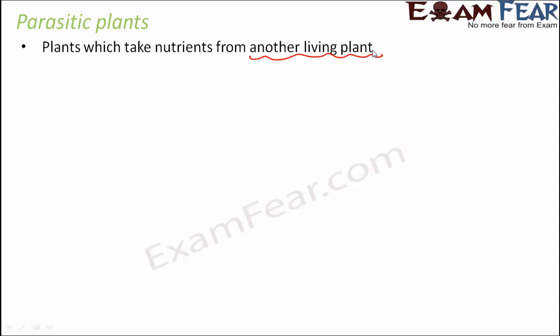So similarly, there are certain plants which live on other plants and obtain their nutrition from those plants. So such plants are called parasites. So these plants which live on other plants are called parasites. And the plant on which they depend for their food is called the host. So host is that plant where this parasite is living.